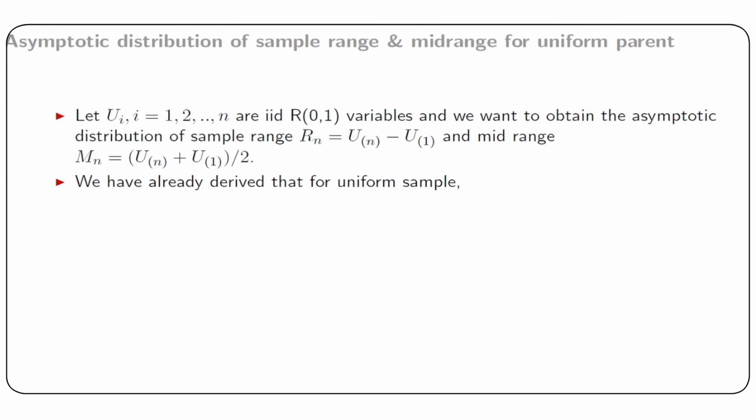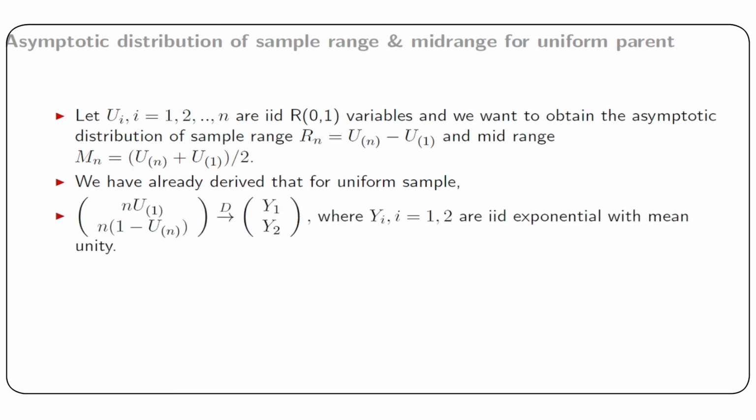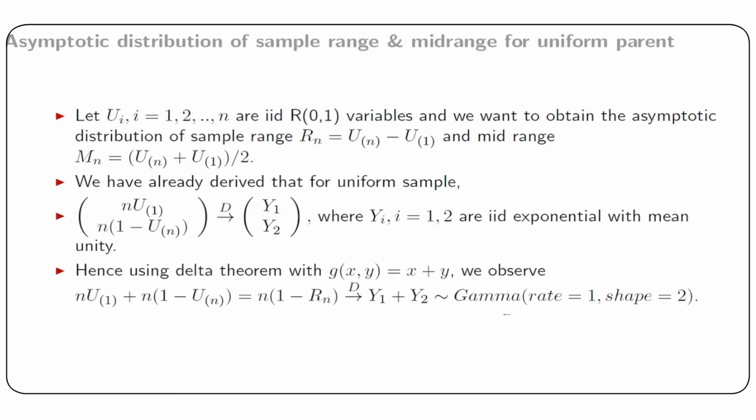Hence, using the delta theorem with g(x, y) as x + y, we observe that n u_(1) + n(1 - u_(n)), which equals n times (1 - Rn), has the same distribution as Y1 + Y2 as n tends to infinity.